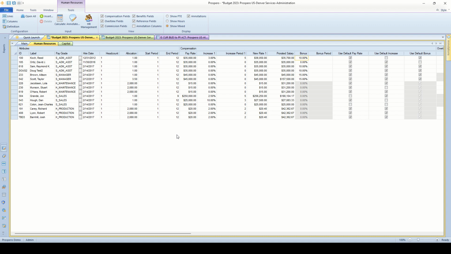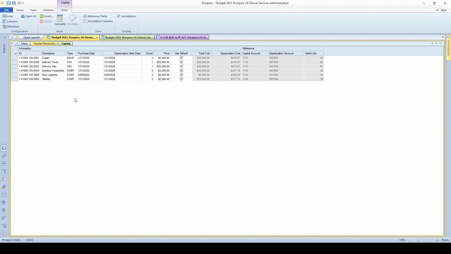Very similar is the capital tab. So for adding new assets for this particular budget manager's budget, they'll just go in here, add a new row, type in the description for that new asset or group of assets, pick what type this is going to represent, specify the purchase date and when to start depreciation expense, how many of these items are in this particular row. This one has four. The individual cost per item, 5,000, and then Prospero uses these entries here to post the cost to the cost account and project depreciation expense as well.